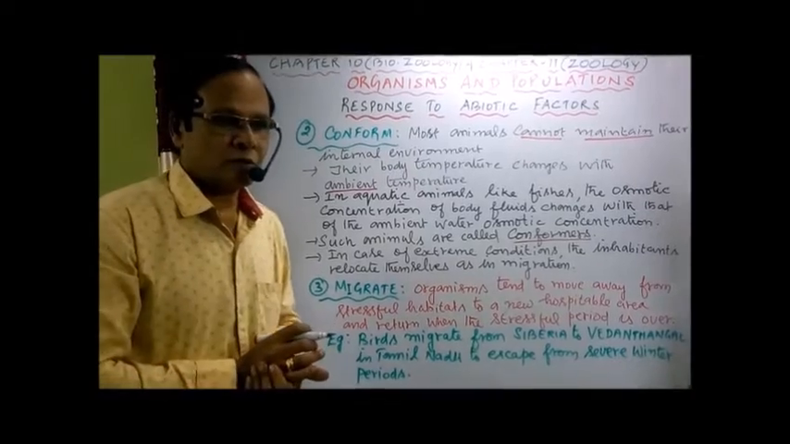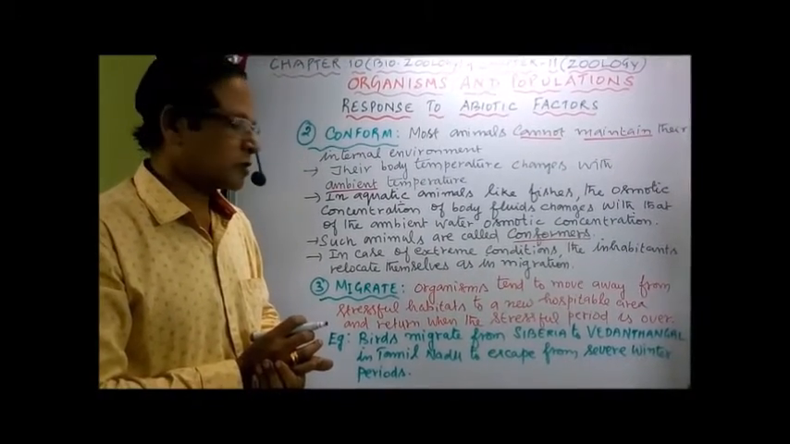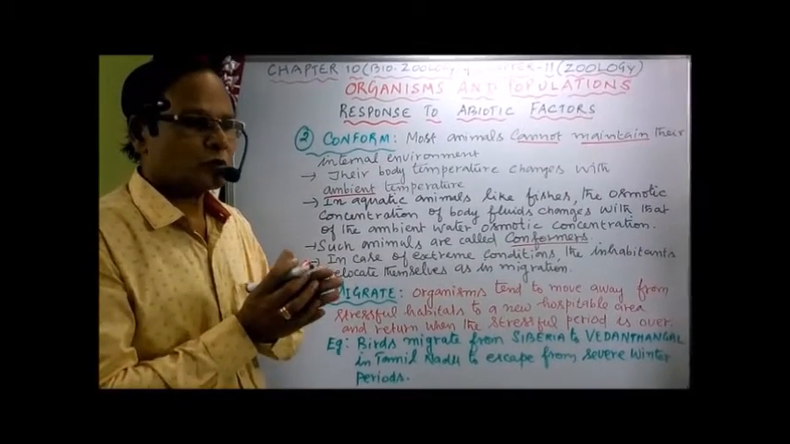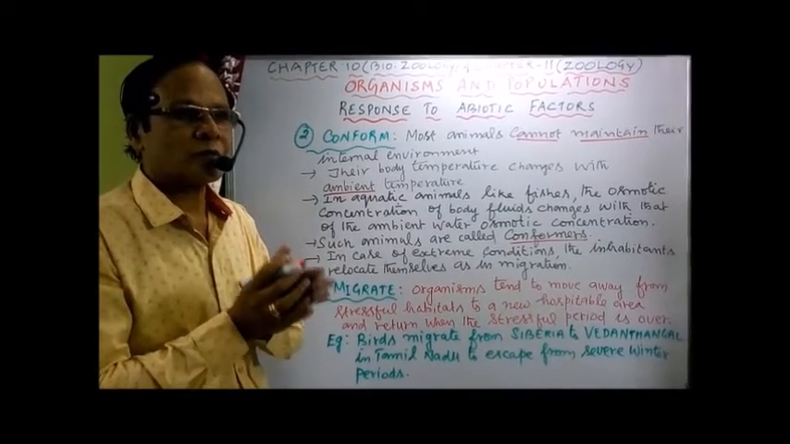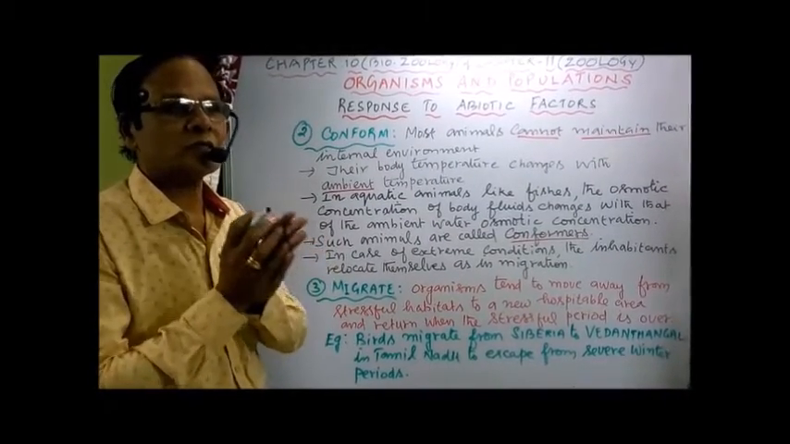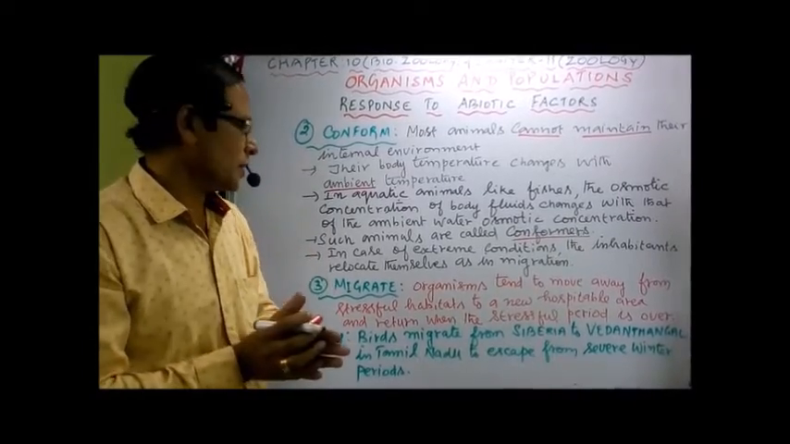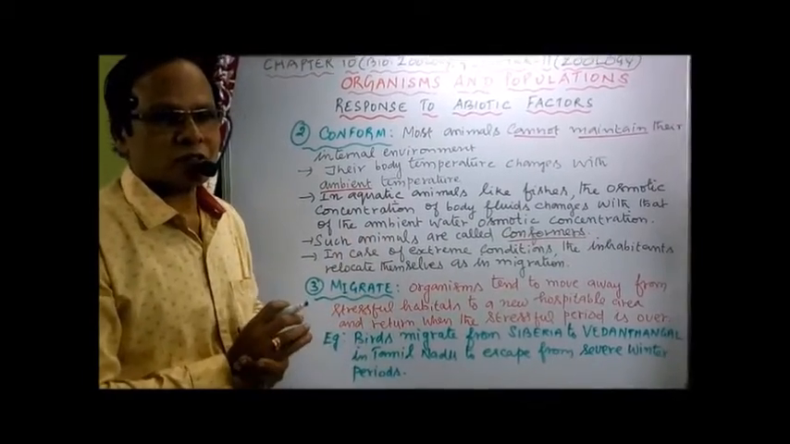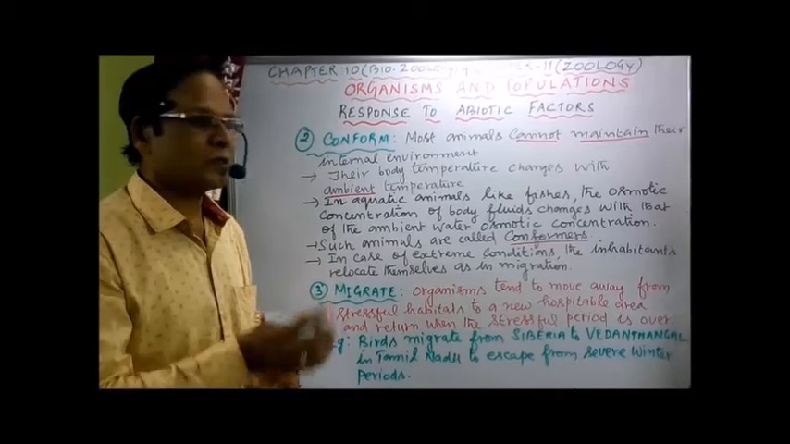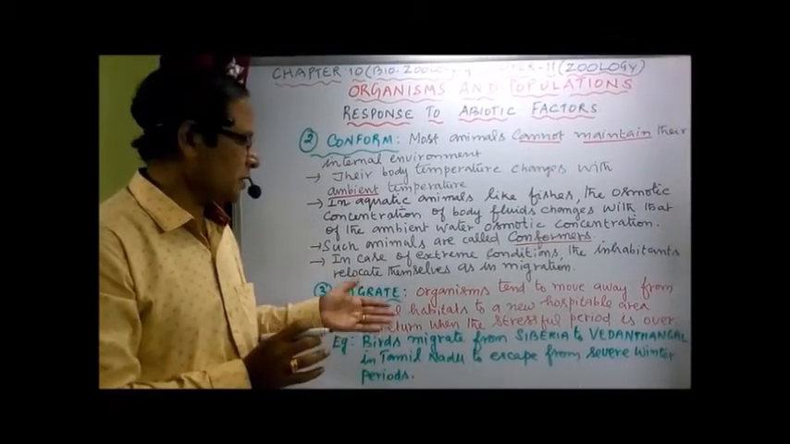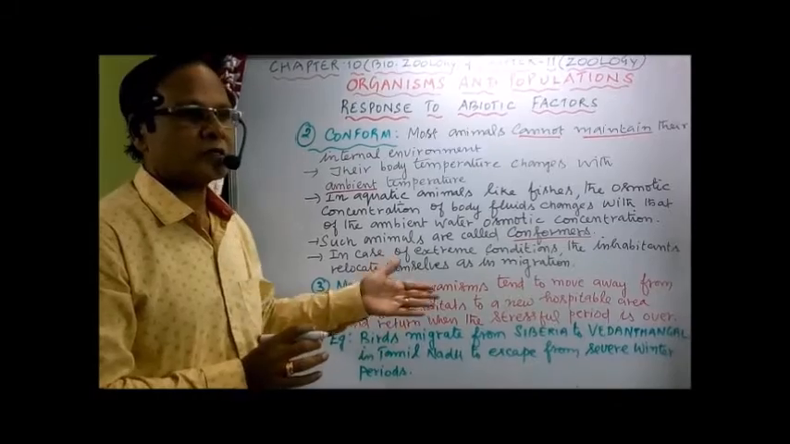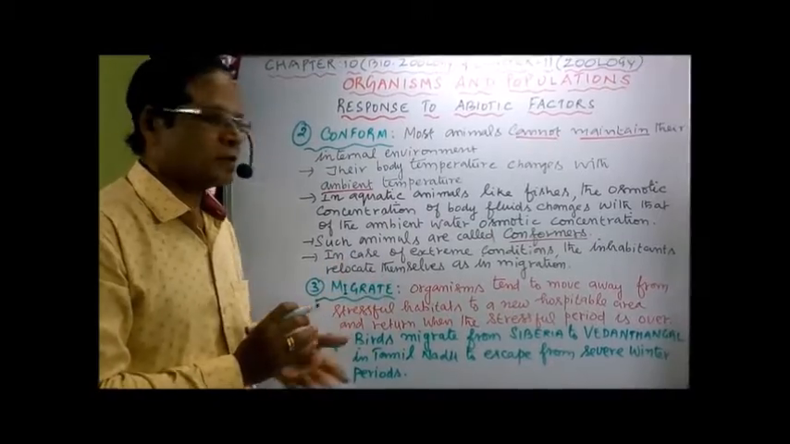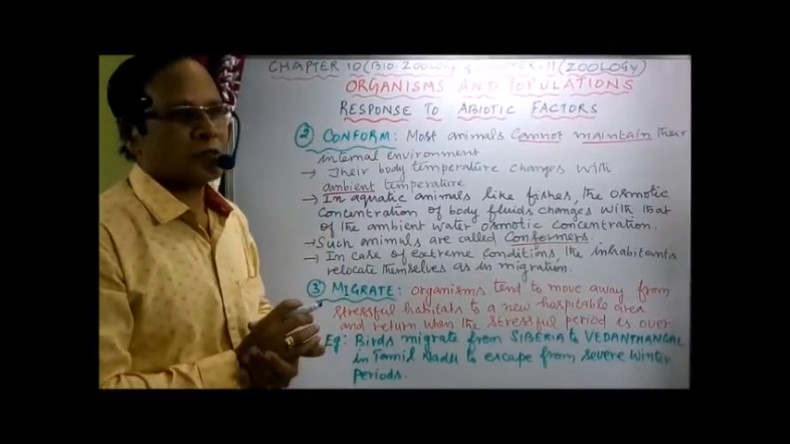For example, we have the bird sanctuaries available in Tamil Nadu. Every year birds from Siberia migrate to Tamil Nadu to overcome the extreme winter temperatures. That is one of the adaptations, or one of the methods, of response by an organism to the environmental or abiotic conditions: the migration process. Example, migration of birds from Siberia to Vedanthangal in Tamil Nadu. Okay, that's about migration, a response to abiotic conditions.